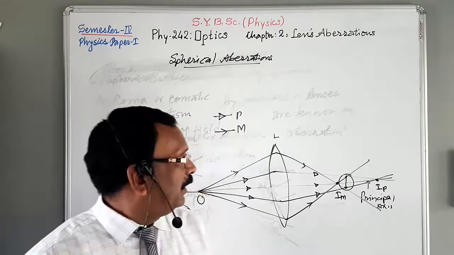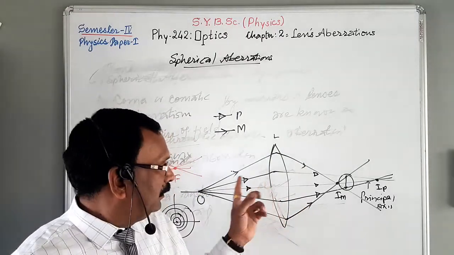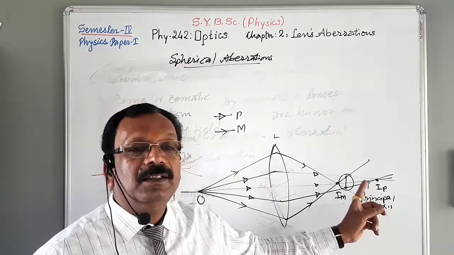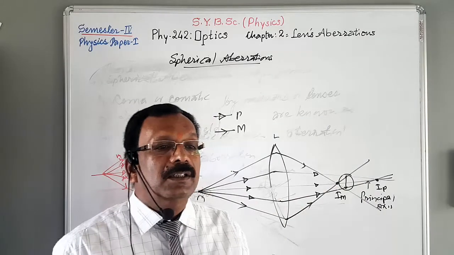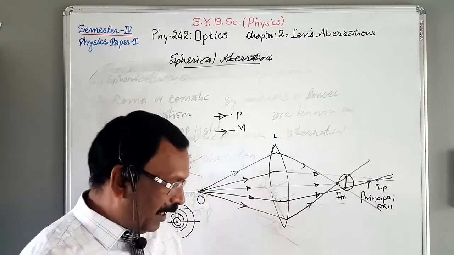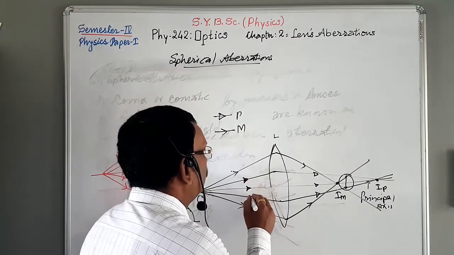Okay, so we are going to consider a lens here which has a large aperture, and this is the principal plane. A point object is situated at point O. These are the paraxial rays, shown by this type of arrow.